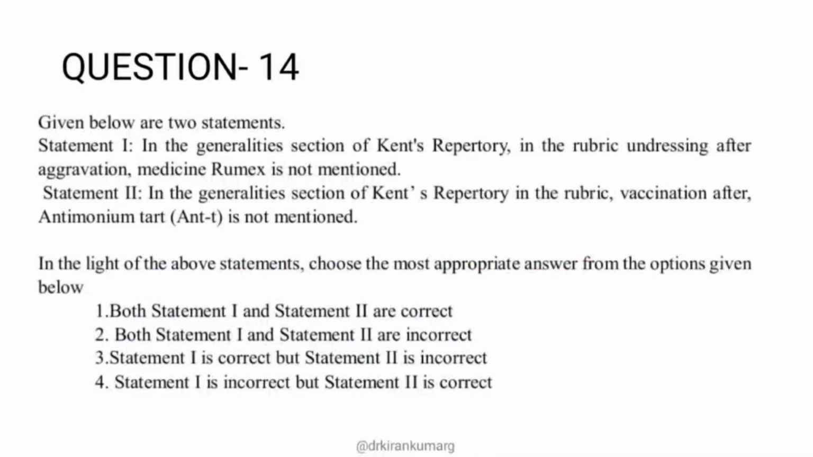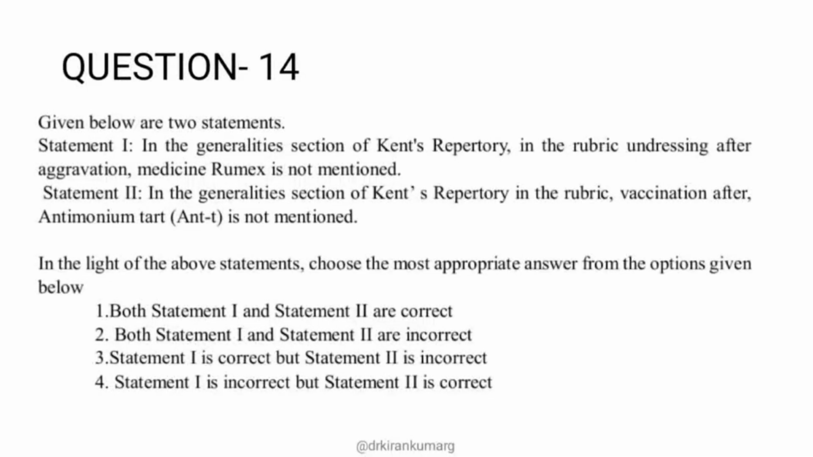Moving on to the 14th question, given below are 2 statements. Again, a similar question from Kent's Repertory where you have 2 statements. This is the pattern of AIAPGT questions, because unless you know the subject very thoroughly, it becomes really difficult to answer these questions. In the Generalities section of Kent's Repertory, in the rubric undressing after aggravation, the medicine Rumex is not mentioned.